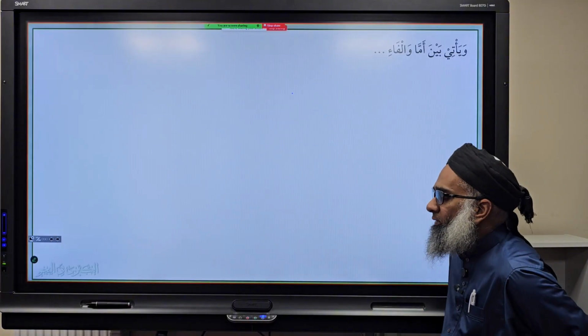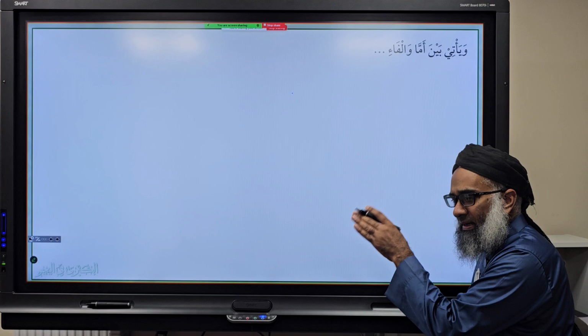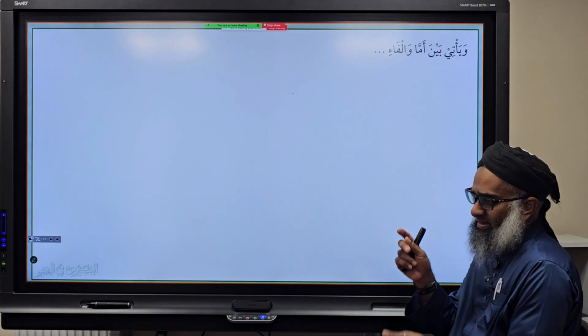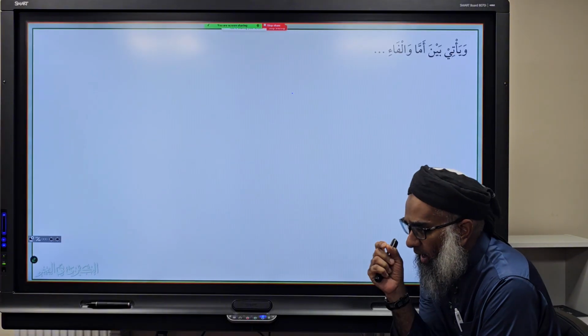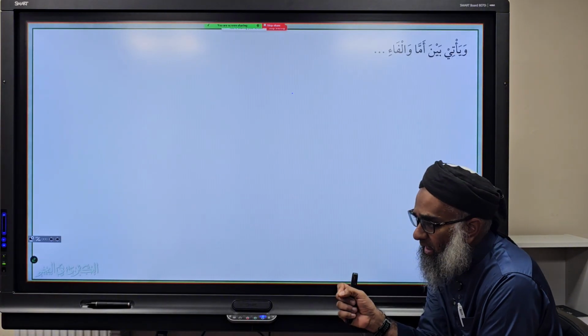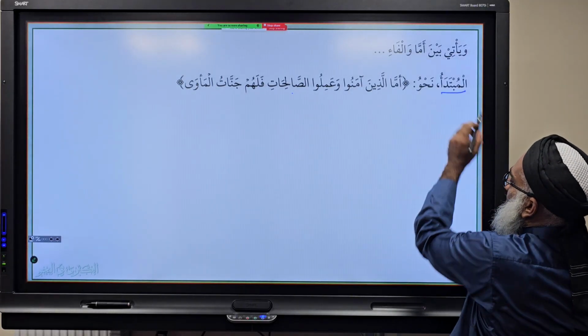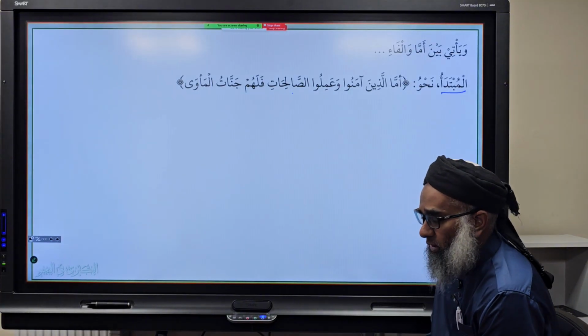Okay, the next masla we have is that when you have amma, remember amma zaydun fa muntaliqun, isn't it? So in that example, which Sayyid used, rahimahullah, as the main essence of this bab, what do we have? We have amma, mubtada, fa, khabar. That's the default, what we have here. Yes? For example, this is another example. Amma alladhina amanu wa amilus salihati falahum jannatul ma'wa.